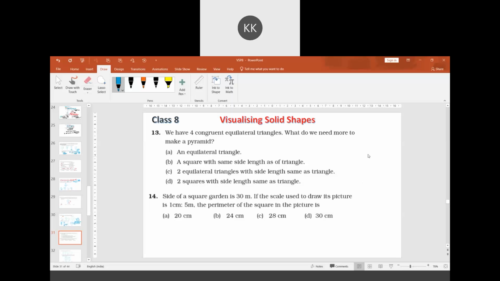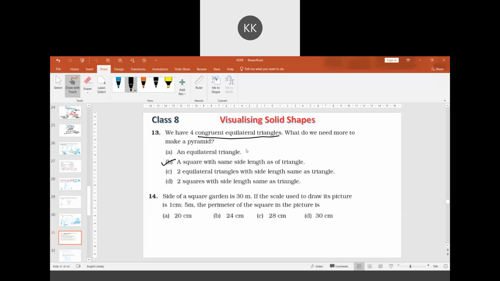Option B, a square with side length a. Why do you feel that option B should be the correct answer? Sir, because it needs a base. A square base. In a pyramid, there should be a base. Can an equilateral triangle be the answer? If you are thinking of equilateral triangles, one triangle will be left out.